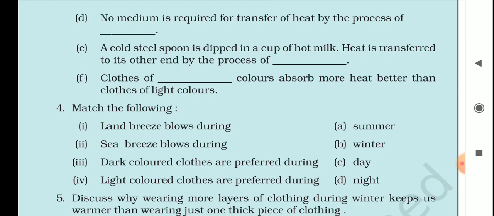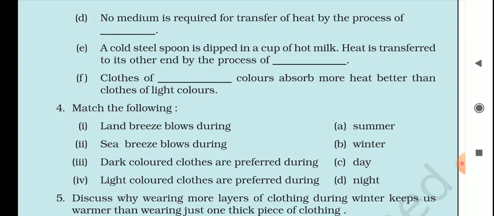Third, dark colored clothes are preferred during. The correct option is B, it will match with B, winter. Okay. And the fourth one, light colored clothes are preferred during A, summer. So the first will be matched with D, second with C, third with B, and fourth with A.